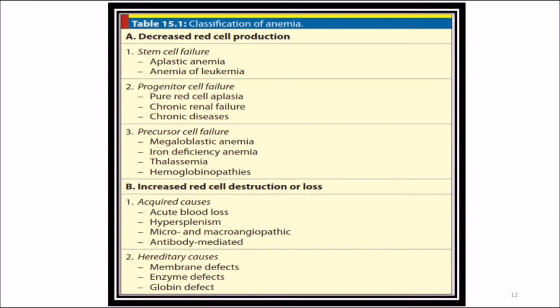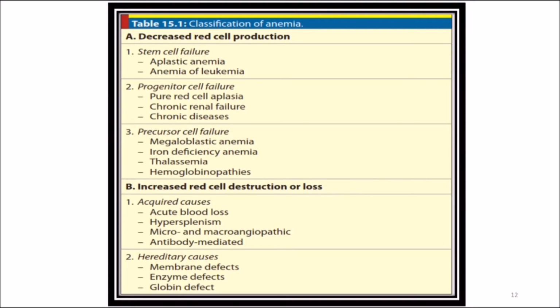So classification of anemia: it can be due to decreased red cell production or due to increased red cell destruction or loss. Decreased red cell production can be due to stem cell failure, progenitor cell failure, or precursor cell failure, where examples are given in each category. Aplastic anemia, chronic renal failure, megaloblastic anemia, iron deficiency anemia, thalassemia, etc.